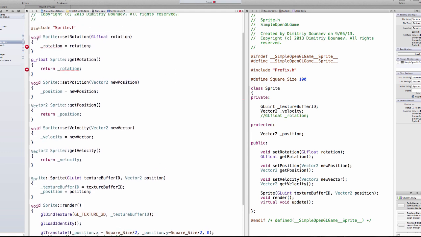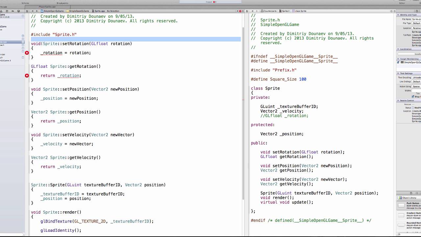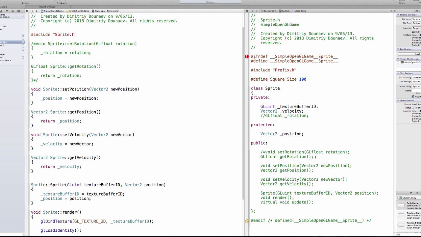And also then I remove the setter and getter. Well, just comment them away. And also in the header file, comment the setter and getter for rotation.